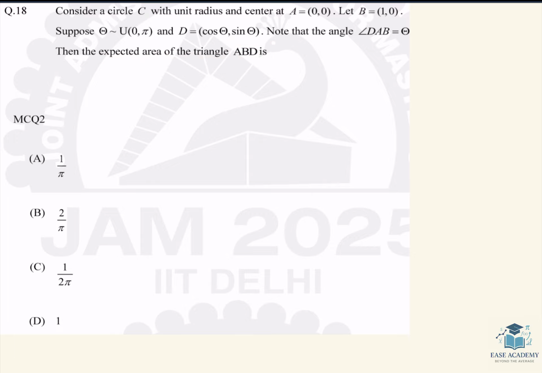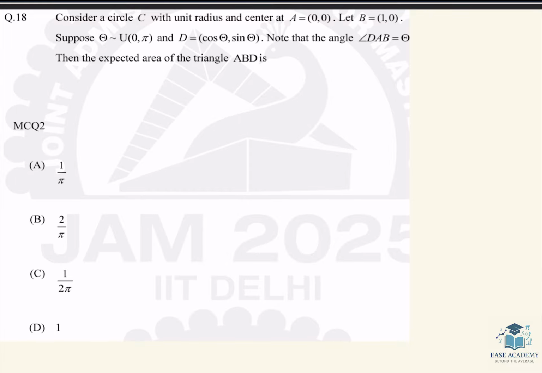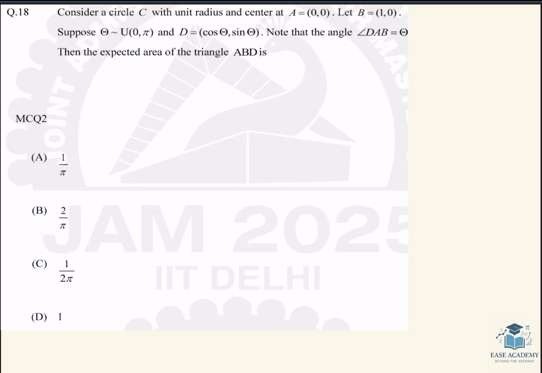So let's try to visualize, बनाने की कोशिश करते हैं. That is, it is saying कि एक सर्कल है with a unit radius. Let's suppose this radius is 1 and this center is (0, 0) and B is (1, 0), that means at the